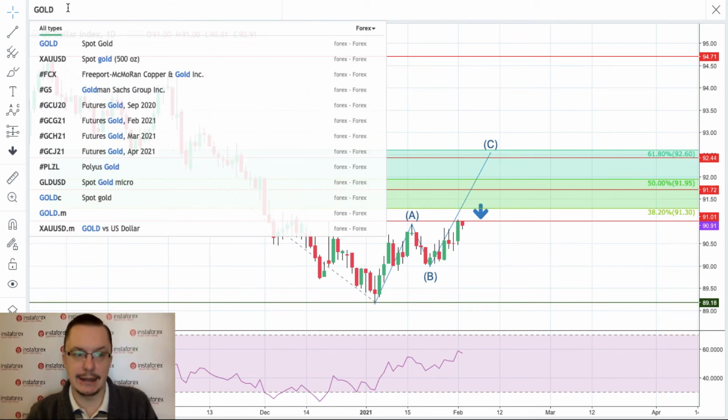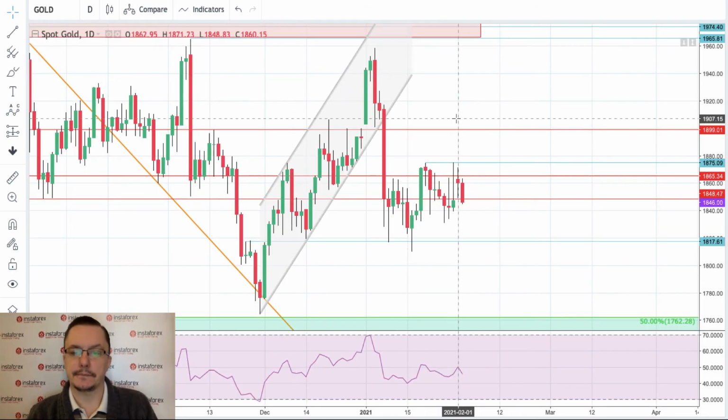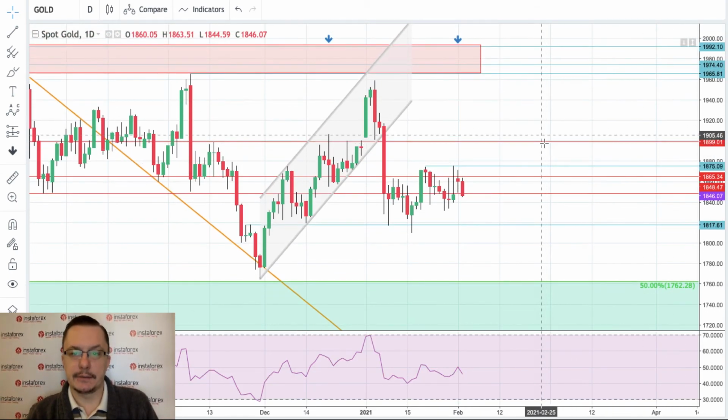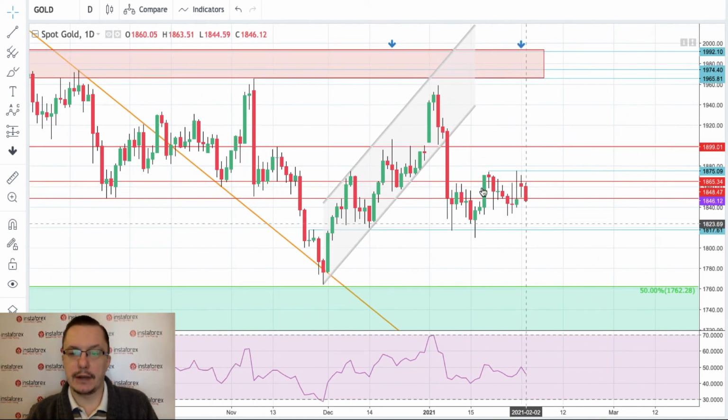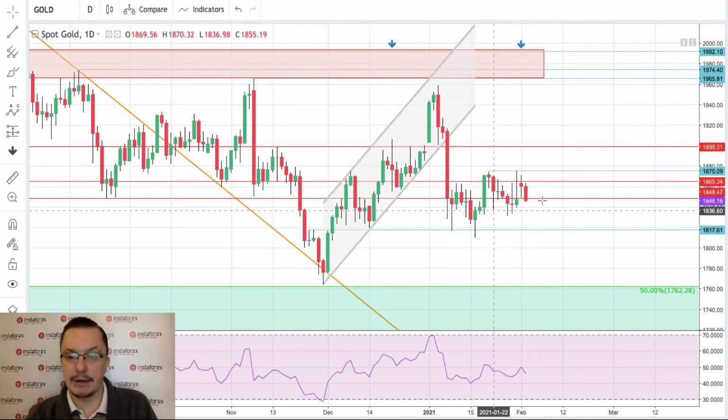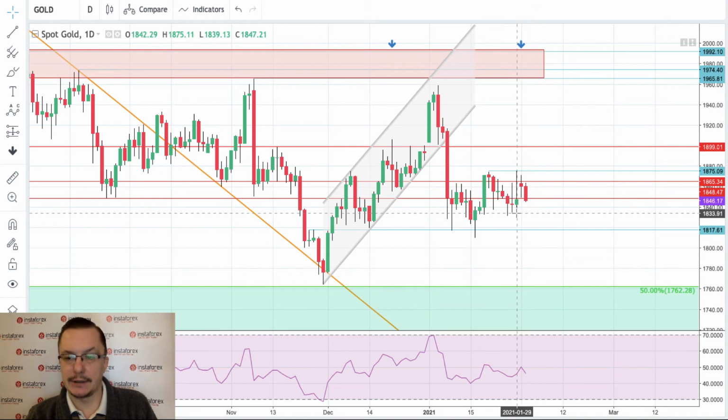And let's take a look at the spot gold market. What is going on in gold? As you can see, there is kind of a consolidation here between 1,875, which is the key short-term technical resistance, and around this level of 1,833. So this consolidation has been developing for almost the last 2 weeks.